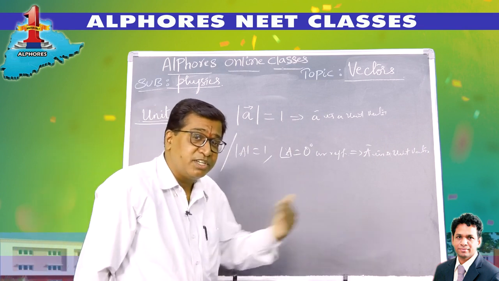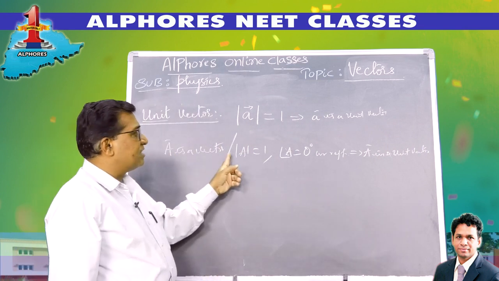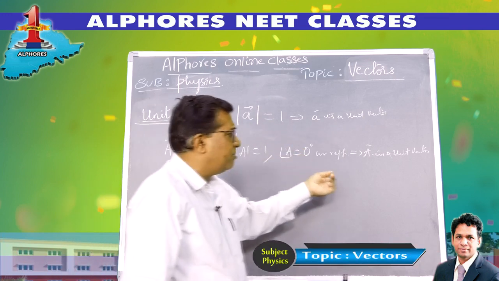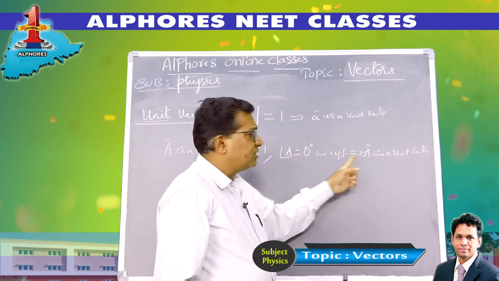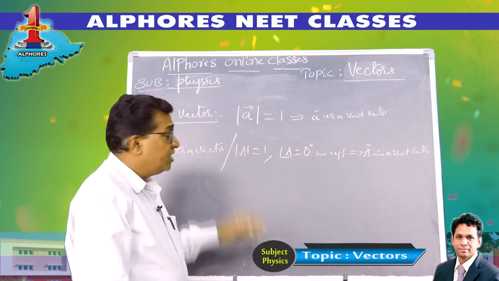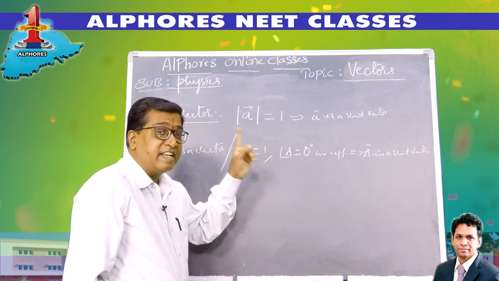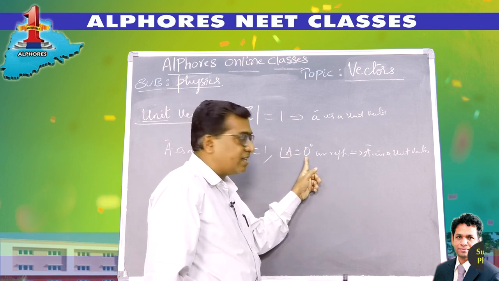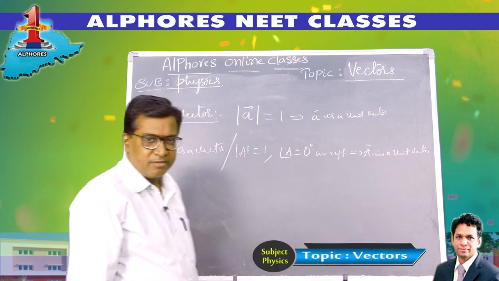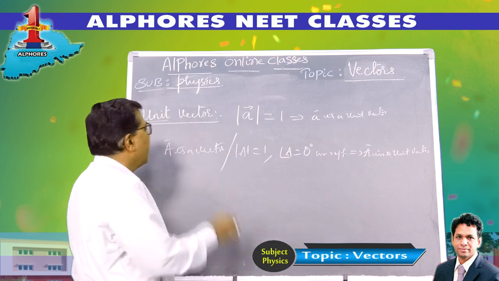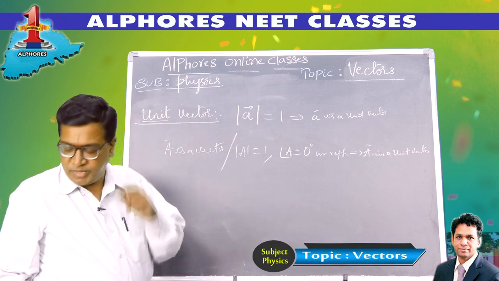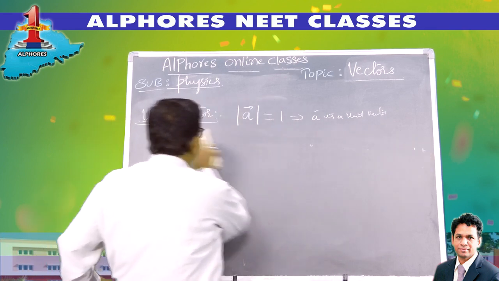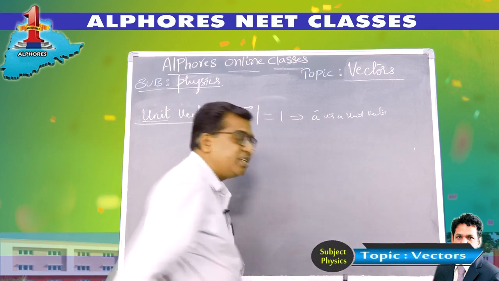Similarly, the earlier one, 0 vector. A bar is a vector such that mod A is 0 and angle A can be anything, the direction can be any value, then that is a 0 vector. If the magnitude is 1 and it has a specified direction, a specified angle with the reference line, then it is a unit vector. So a vector whose magnitude is 1 unit and has a specified direction, such a vector is termed as a unit vector.